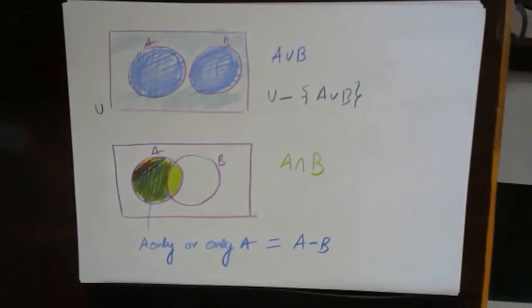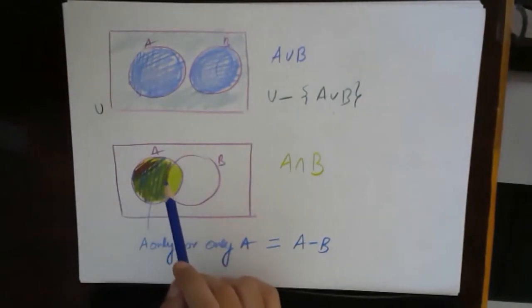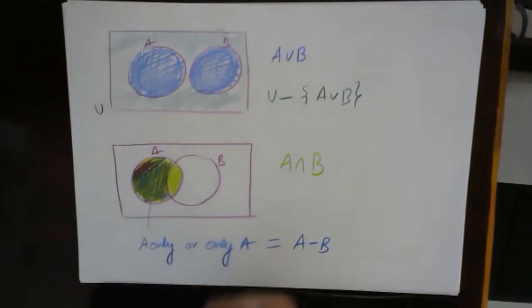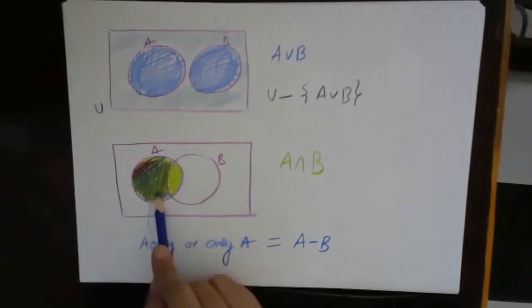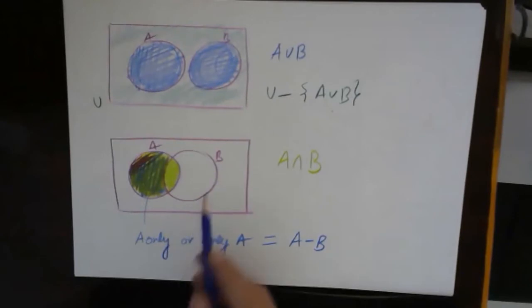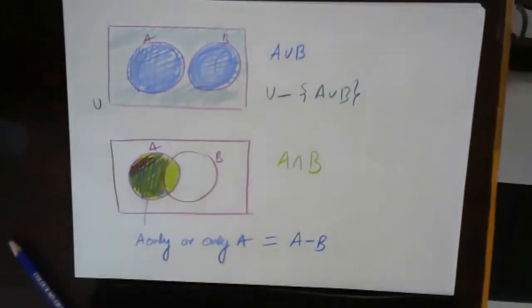What does it mean? Whatever elements of A were, from those elements we are removing all elements of B. In this complete set A, the part which is the intersection was containing the elements of B also.